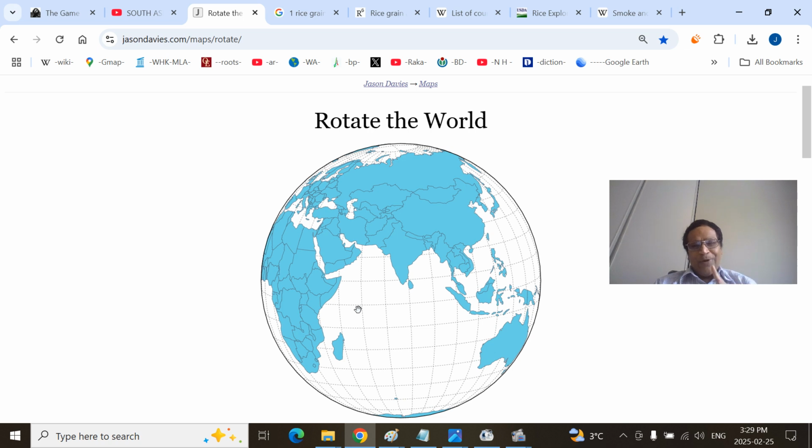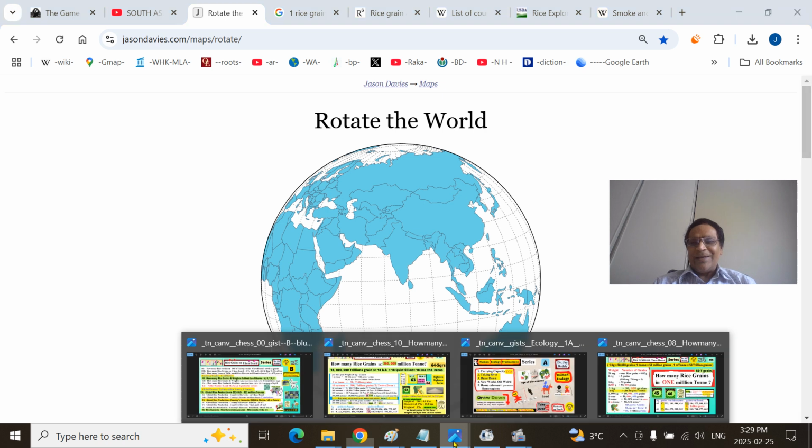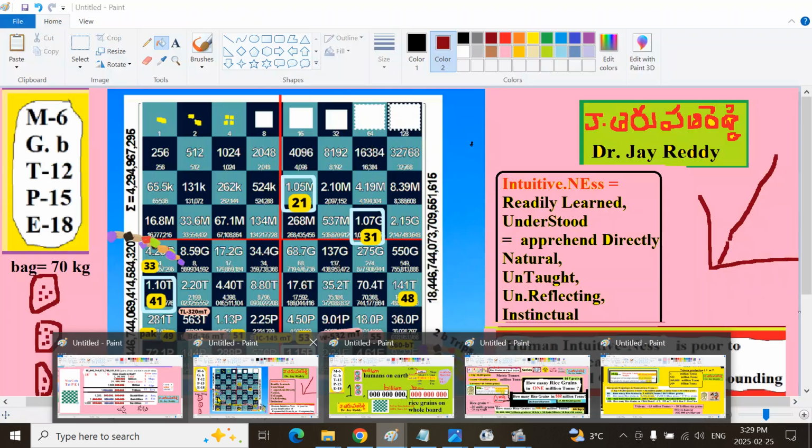To put it the other way, if you take the harvest from Taiwan, you have to harvest 360,000 years to fill the entire chessboard. That is the enigma of the riddle.